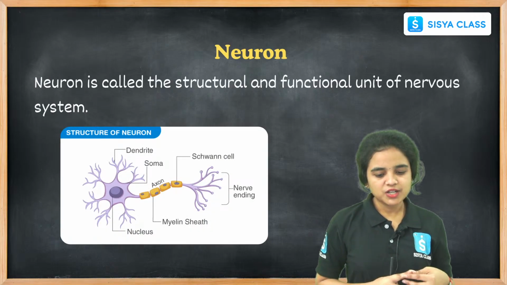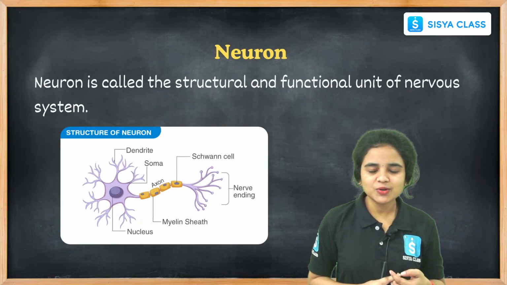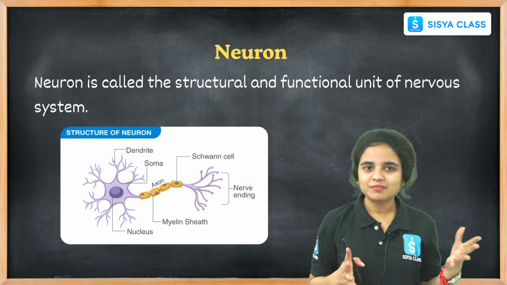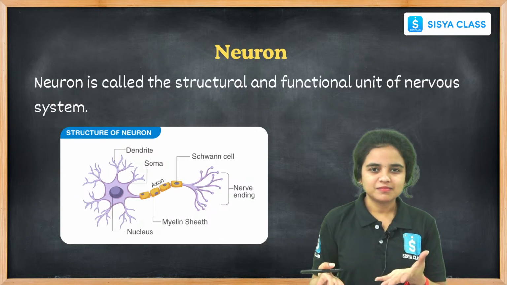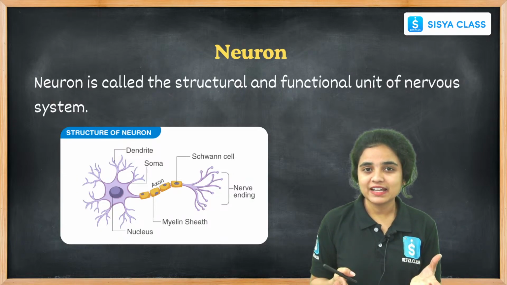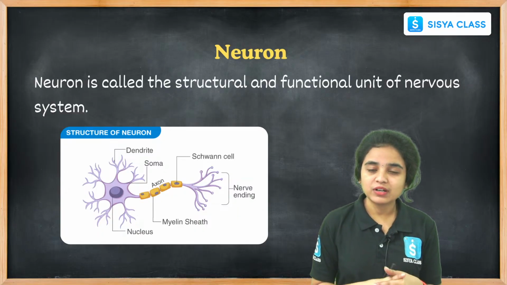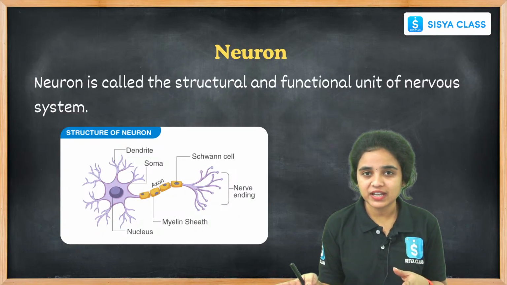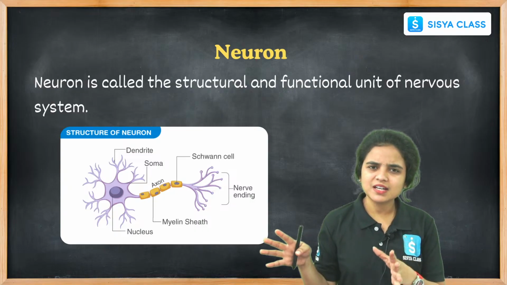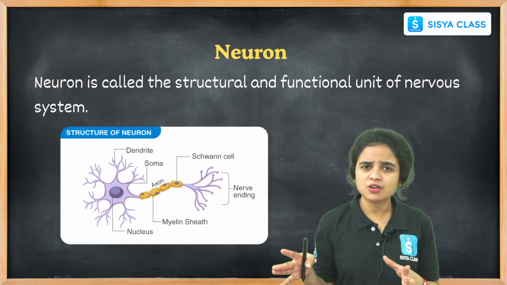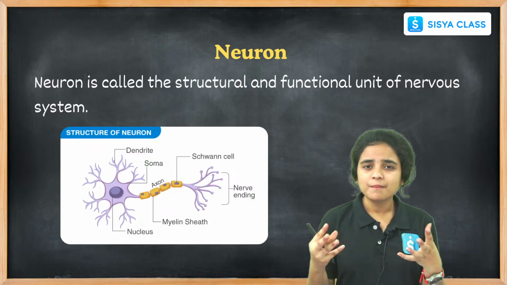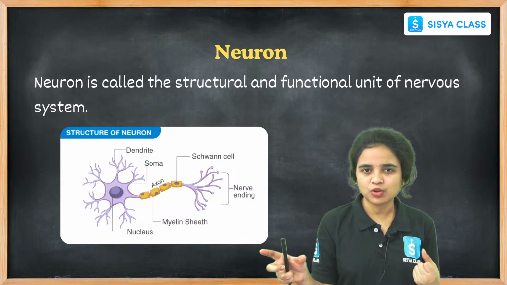While coming to the neuron, what is the neuron? Like the nucleus, while coming to the cell, is the fundamental unit of life, we all know. And while coming to the nephron, it is the structural and functional unit of the kidney. This is how different types of cells, tissues and organs present in our body perform their main functions in a particular organ.